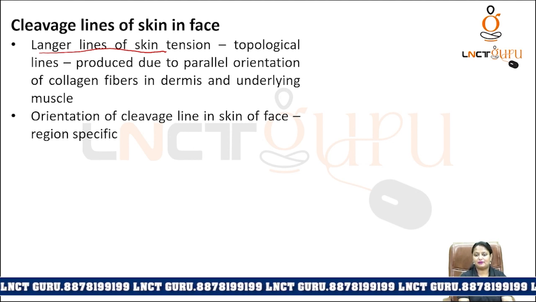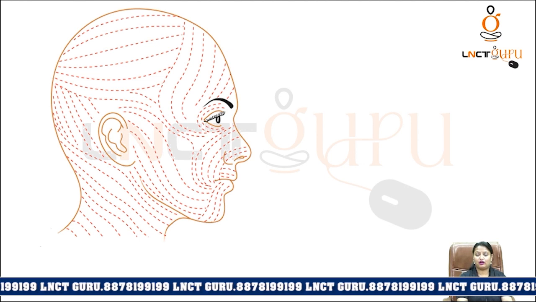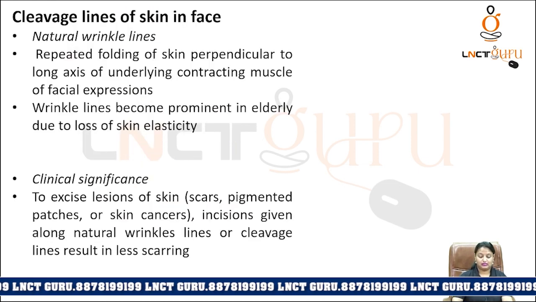तो skin में क्या present रहते हैं? Collagen fibers. और उसके नीचे muscles रहती हैं. तो जब muscles में tension produce होता है, उसकी वजह से these collagen fibers which are present parallel to each other, they are on the skin seen as Langer lines. इसका हम diagram देखते हैं. ये देखो, this is the way of arrangement of collagen fibers on the face and these are Langer lines जो आपको दिख रही हैं.